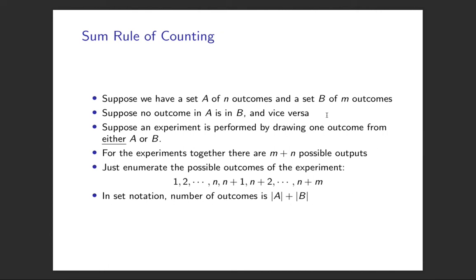Well, we could get 6 possible outcomes from the first dice, 20 from the second one, so there are 26 different possible outcomes. If we're tagging the number, so number 1 from the 6-sided, number 1 from the 20-sided, we'll call those 2 different outcomes. And so to get the number of possible outcomes, we just add them up, right? So that's the sum rule. It's very straightforward.